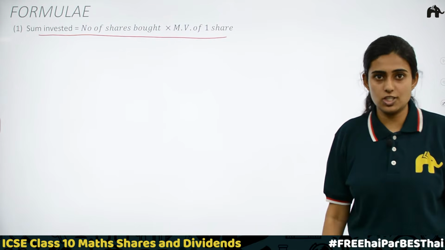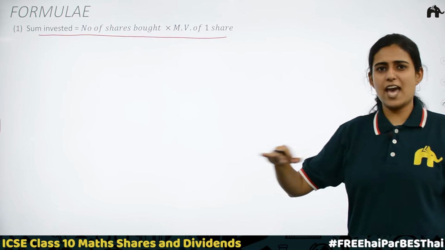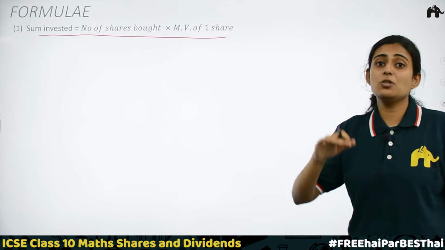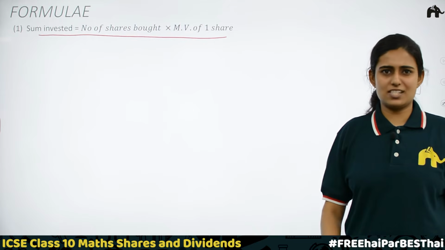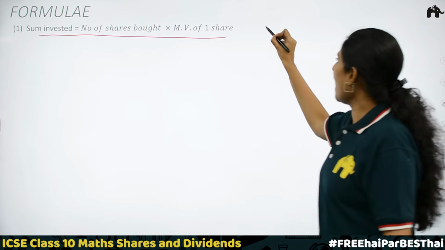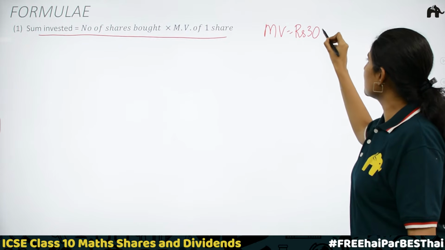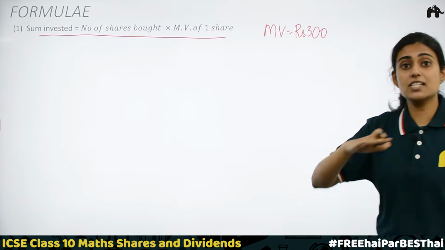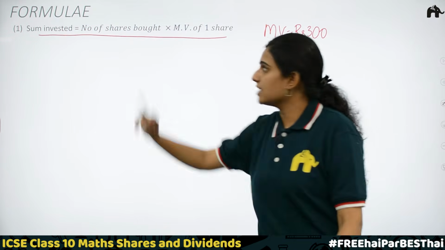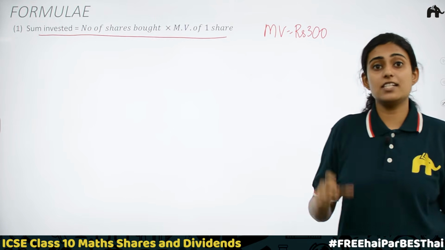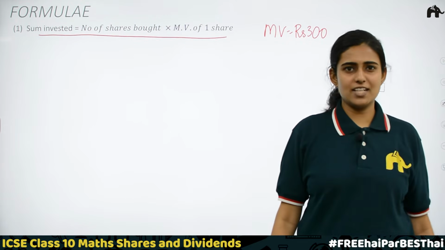Let's take, in this case, the company is running at par. That is, the tuition center is not making any profit or they are not giving any discount. We will have market value equal to rupees 300, which is our nominal value because the company is running at par. How will you find the sum invested? If a person is ready to purchase 5 shares, what is the sum invested then?